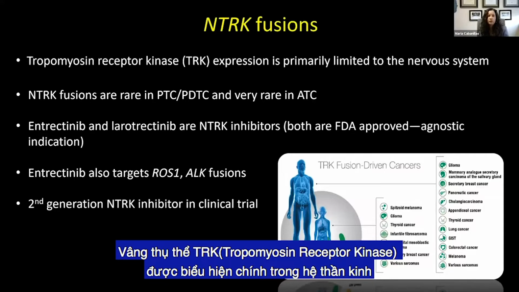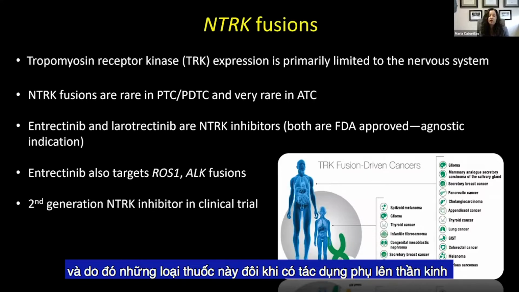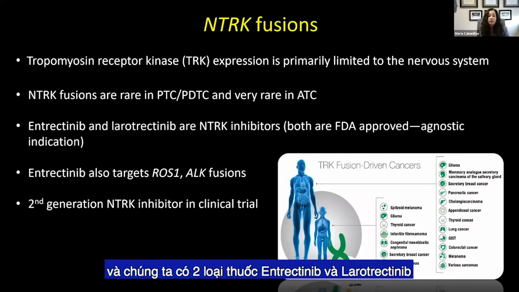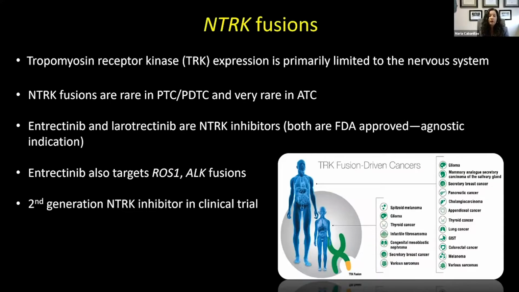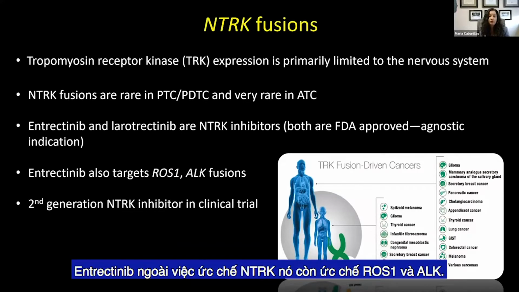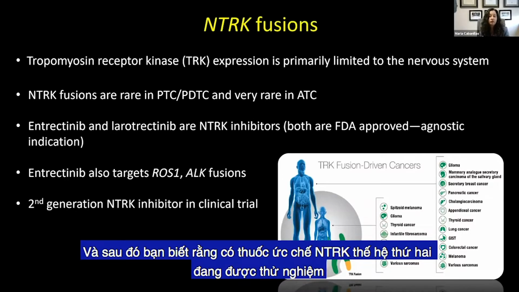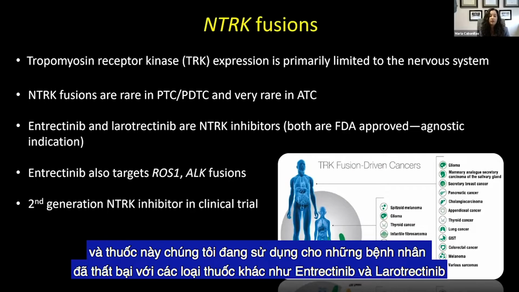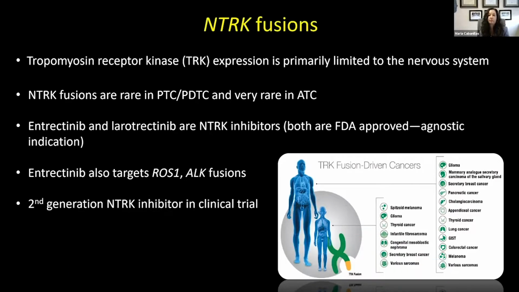So the tropomyosin receptor kinase is expressed primarily in the nervous system, and therefore these drugs oftentimes have some neurologic side effects. And we have two drugs, entrectinib and larotrectinib. Entrectinib, aside from the NTRK inhibition, also inhibits ROS1 and ALK. And then just to let you know, there are second generation NTRK inhibitors in trial, and we're using these for patients who have failed these other drugs, entrectinib and larotrectinib.